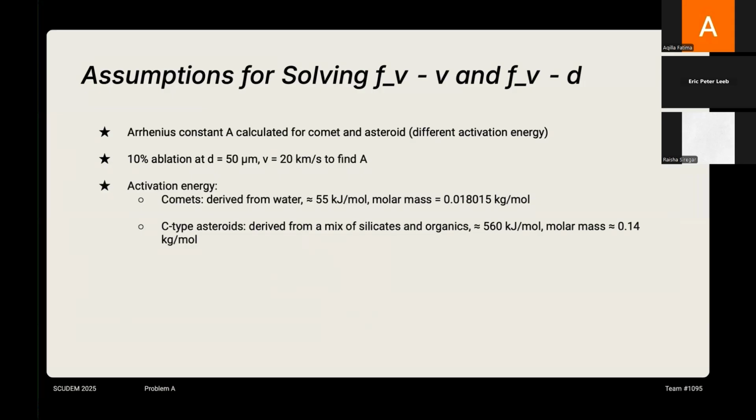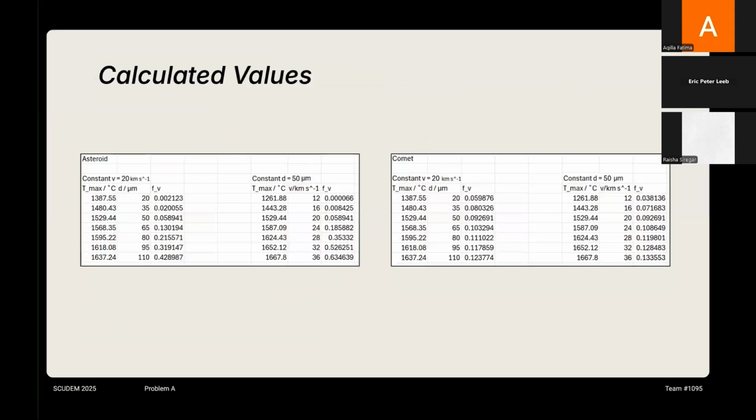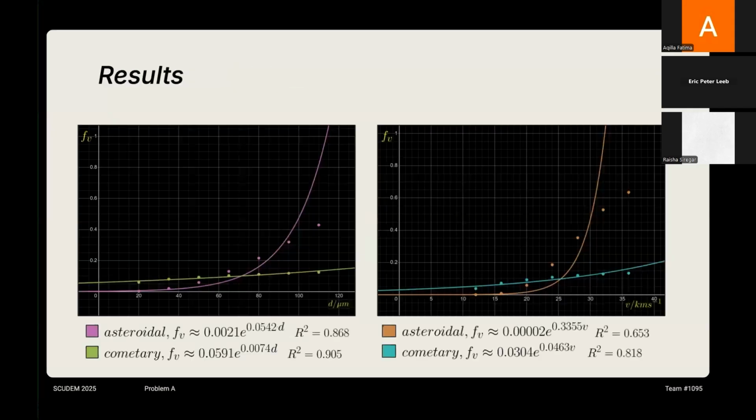type of asteroids. So here are our calculated values, which are obtained from the maximum temperature we graphed through MATLAB. The left side is the one with constant velocity of 20 kilometers per second, and the right side is those of constant diameter of 50 micrometers. For the results, here on the left side is the dependence of melted or vaporized fraction on the diameter, while the graph on the right shows the relationship between Fv and velocity, which will be essential for solving question 2.